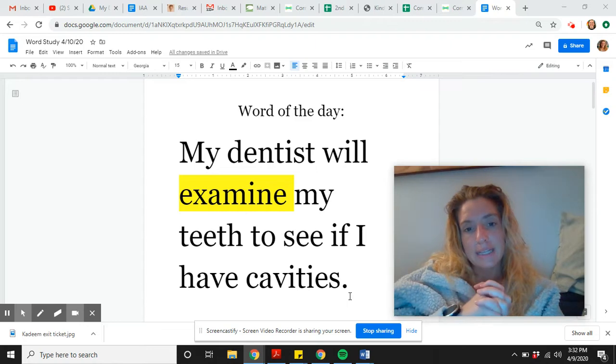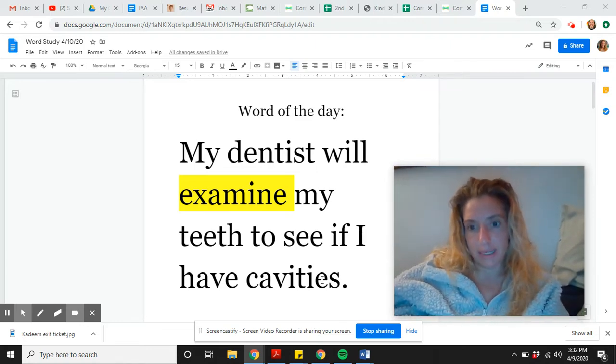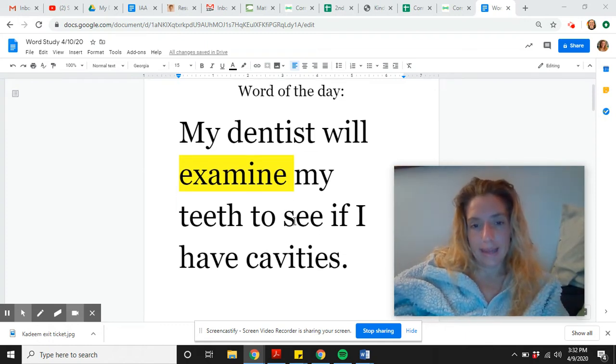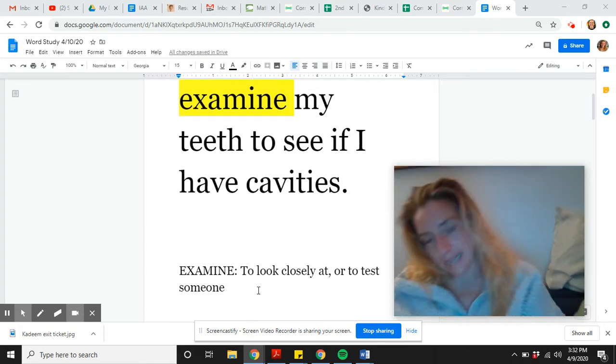Well, when I look at the sentence, I know that in order to examine it, he'd probably have to check out my teeth, because you can't just see if someone has cavities from looking at them. So I bet examine probably means something about looking at them. And examine means to look closely at or to test someone.